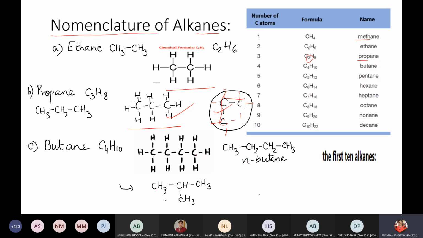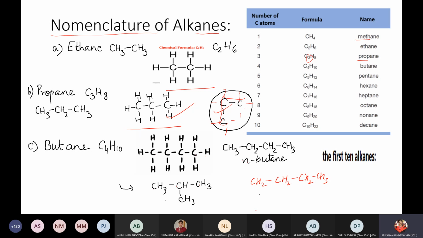But if it is going to have 3 carbon atoms in one go, and on the second carbon atom it is going to have one more thing. This is a condensed structure which we are talking about: CH3, CH2, CH2, CH3. This is the structure for 4 carbon atoms.